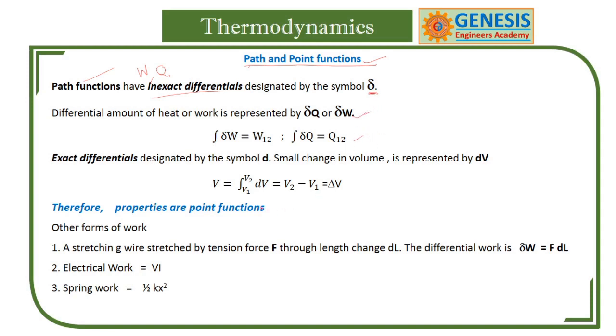Volume is an exact differential, that is why we use d. So the change in volume is dV, which can be written as V2 minus V1 or delta V. You got my point? So this is equal to this one. That is about that. And there are other forms of work: electrical work, spring work, stretching wire work, all these things.